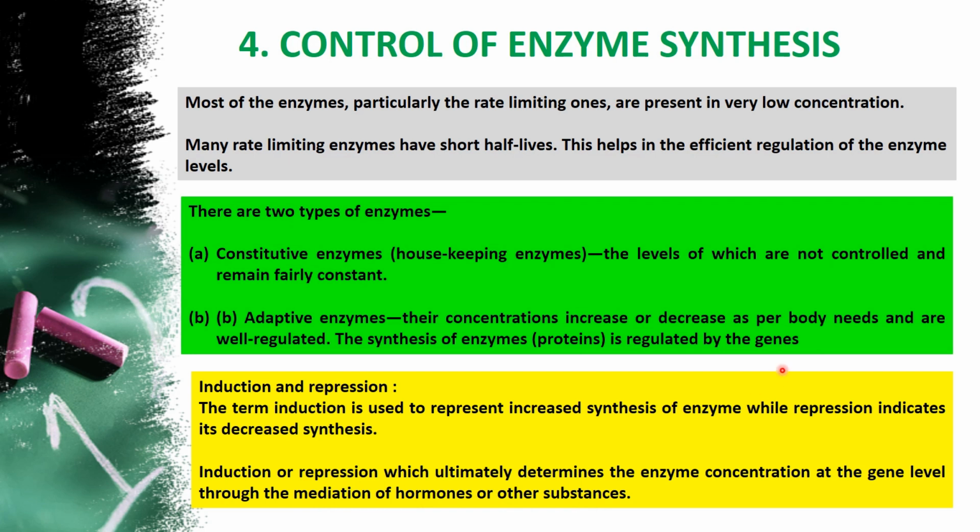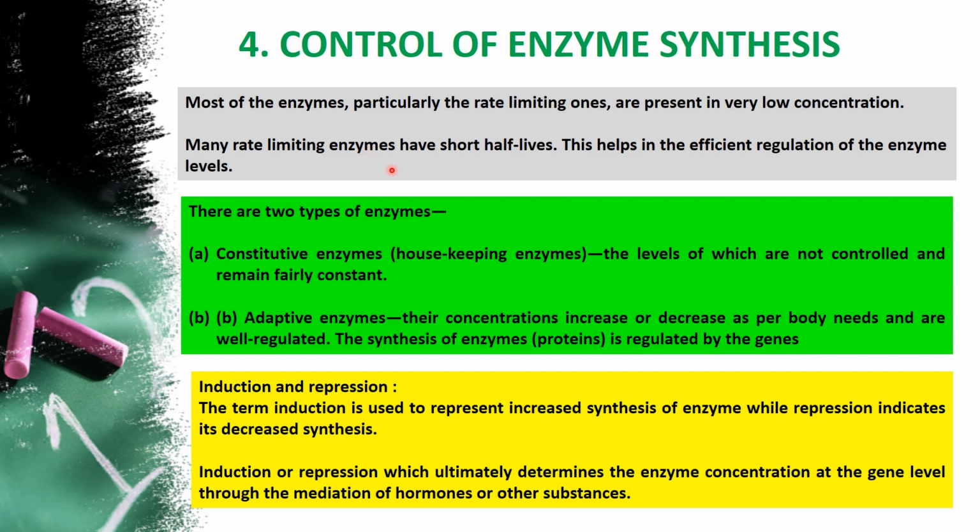So I told you, the gene is the place where it originates for the enzyme synthesis. That means the enzyme belongs to protein. So our particular gene is getting activated and it has started to produce DNA to RNA and then protein. That protein is nothing but the requirement of the enzyme to the system at that time.